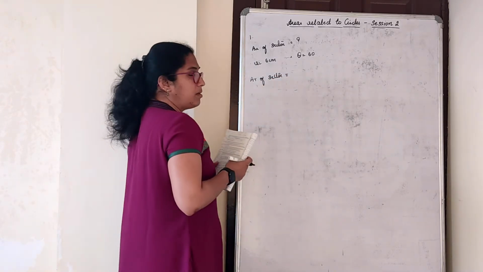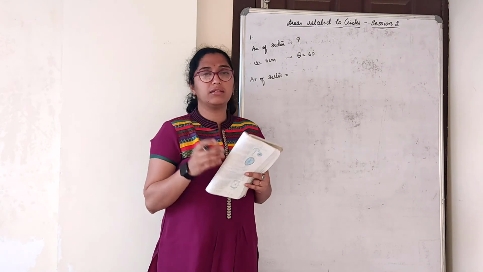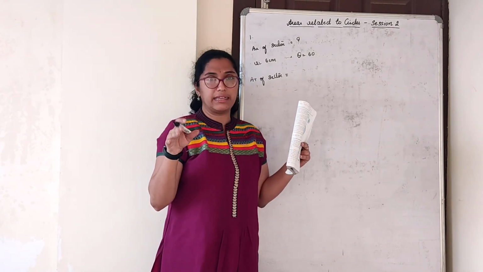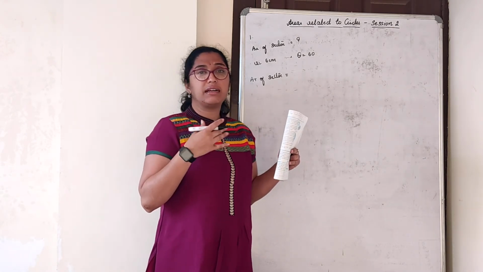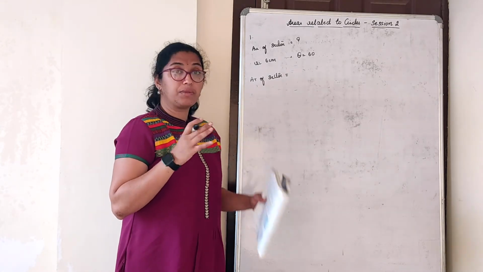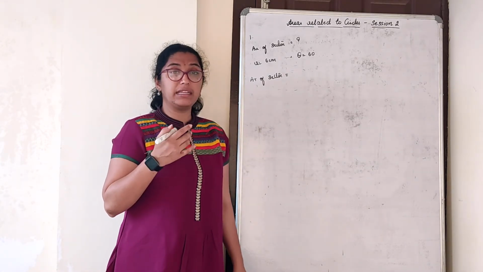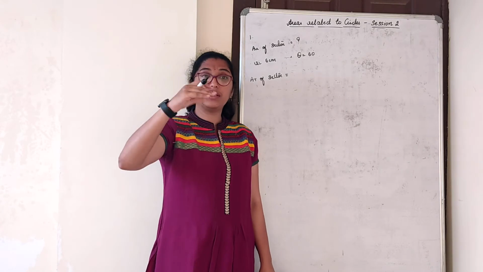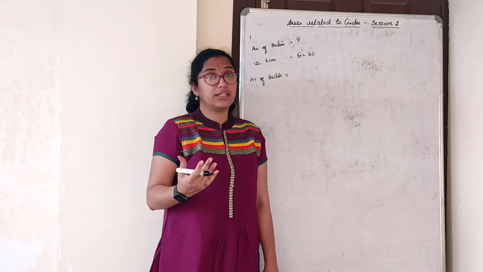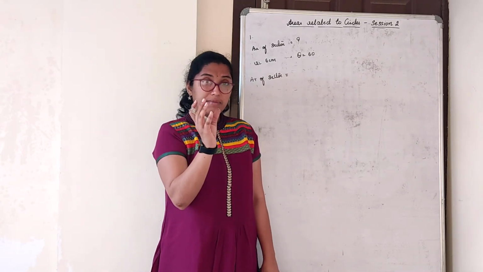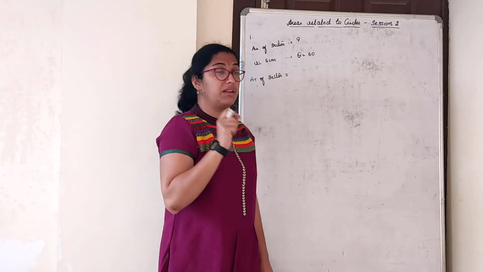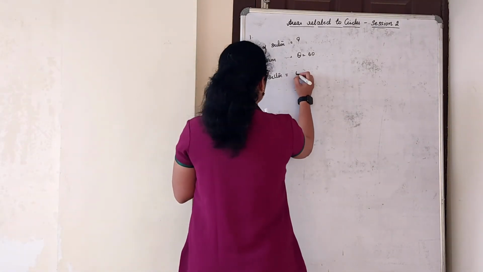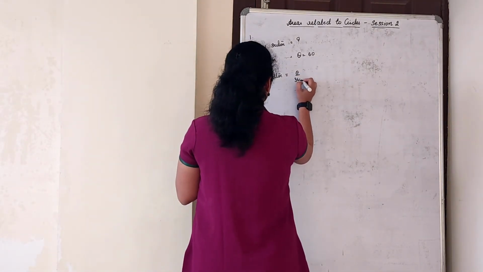Just remember one thing: for a sector you require the space between only two radii. That means it is theta by 360 into pi r square. But when we talk about a segment, it is a part with the corresponding triangle which it has. So area of a segment plus a triangle comes, so the formula becomes bigger. Theta upon 360